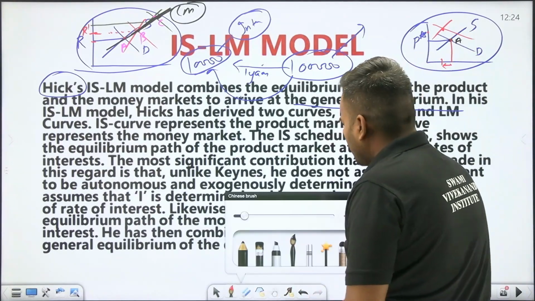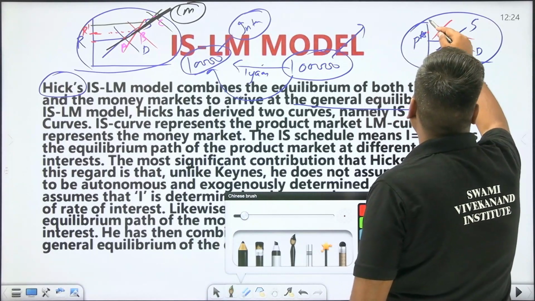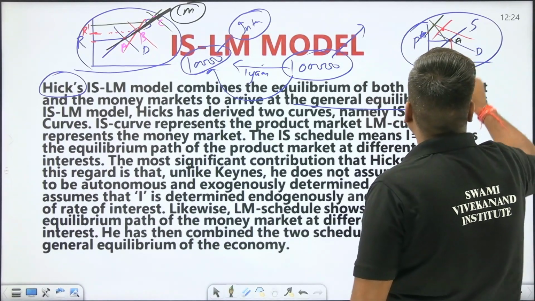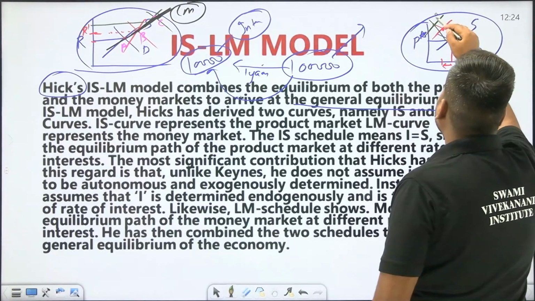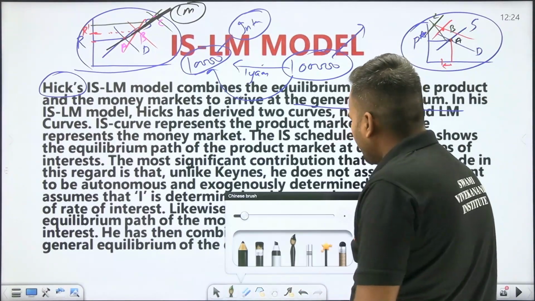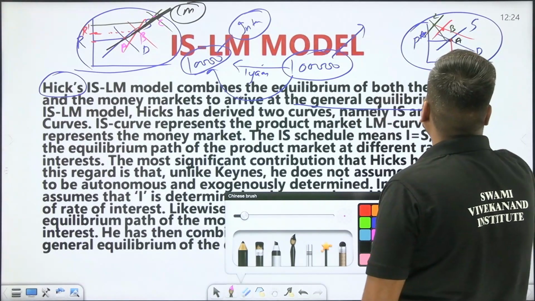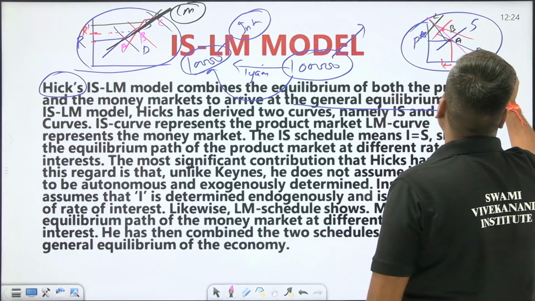Another equilibrium point will be like this. If I name these points A, B, C and join them, then it will be termed as the IS curve.